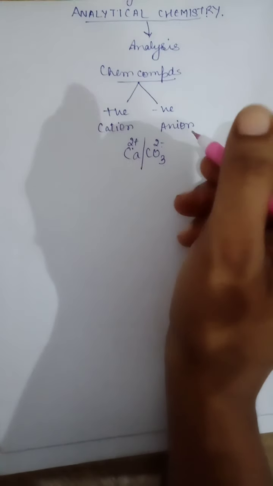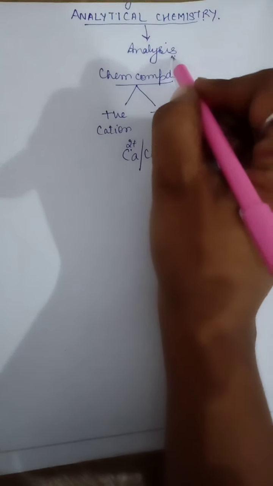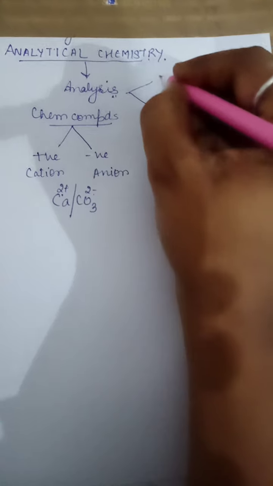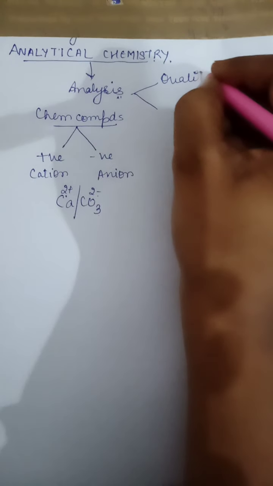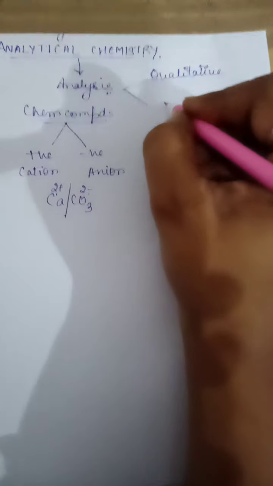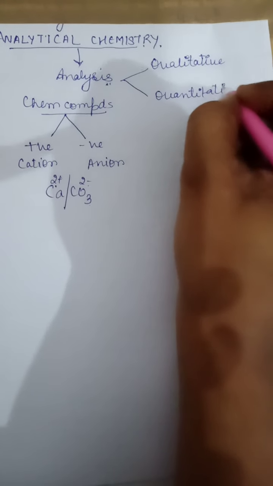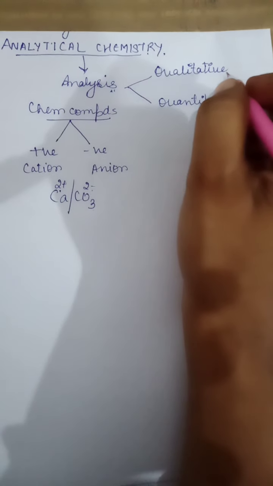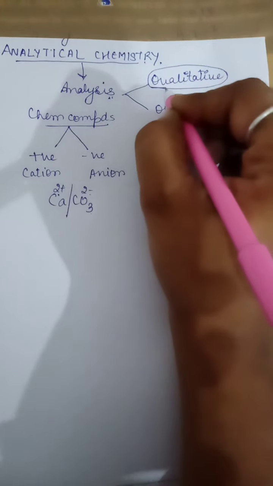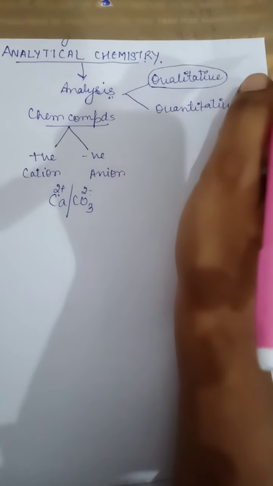Are you getting? Now the analysis we study in analytical chemistry is based on two types. We study qualitative analysis and we study quantitative analysis. Qualitative analysis involves identification of unknown substance.